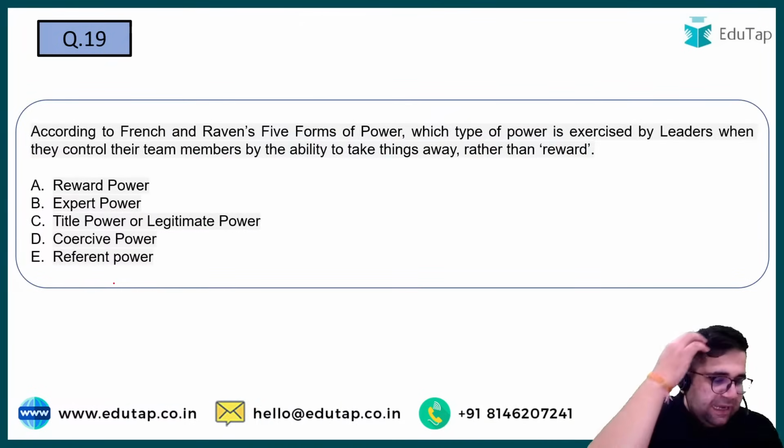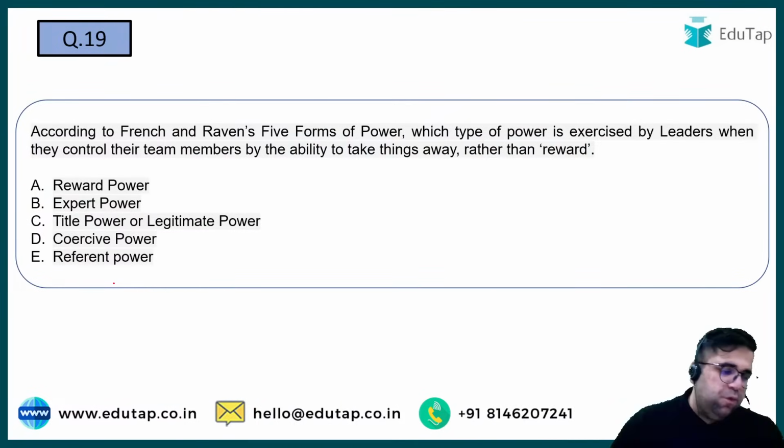Moving forward to the 19th one. According to French and Raven's five forms of power, which type of power is exercised by a leader when they try to control team members by the ability to take things away rather than the reward? Question number 19.